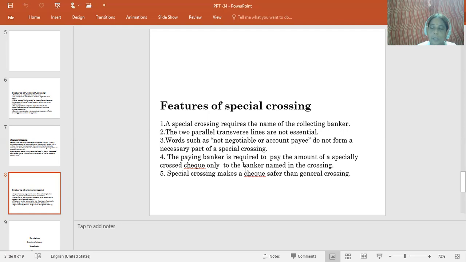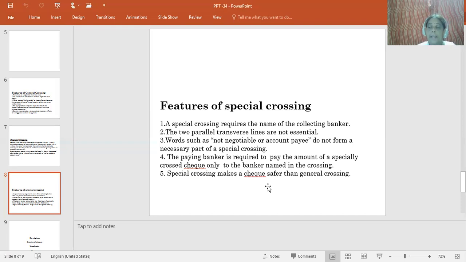In case of general crossing, drawing of two parallel lines is a must. But in special crossing, drawing of two parallel lines is not essential. Next, inclusion of the name of the banker is not essential in case of general crossing, but in special crossing, inclusion of the name of the banker to whom we are issuing the check is very important.